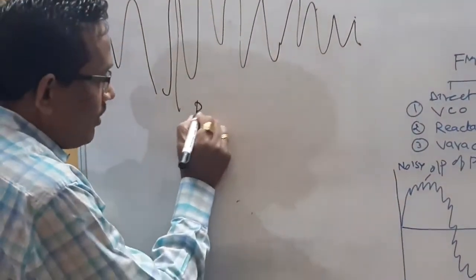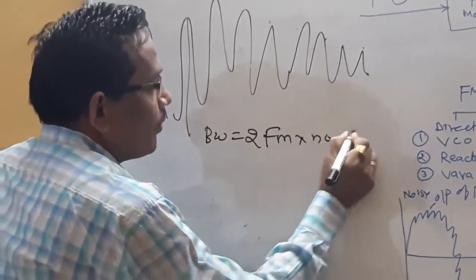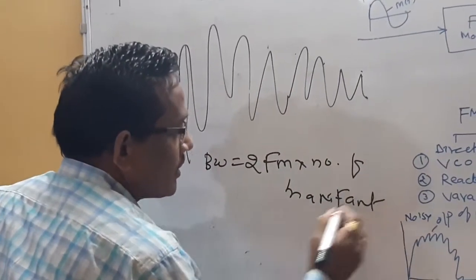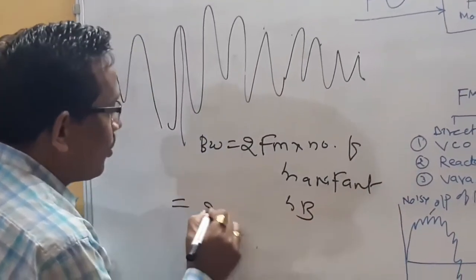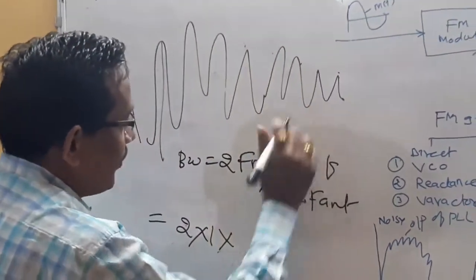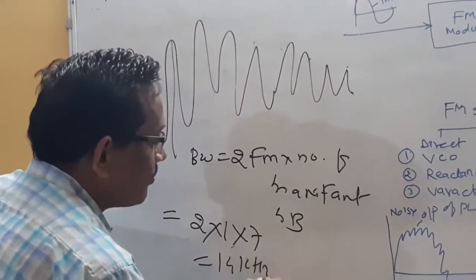So bandwidth is equal to twice of fm into number of significant sidebands. That is 2 into 1 into 7, so bandwidth is 14 kilohertz.